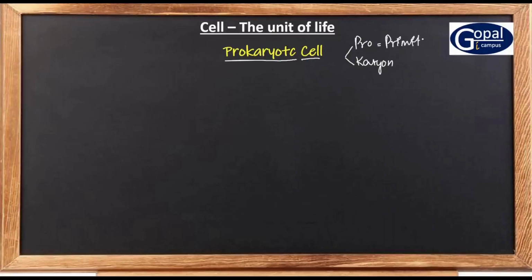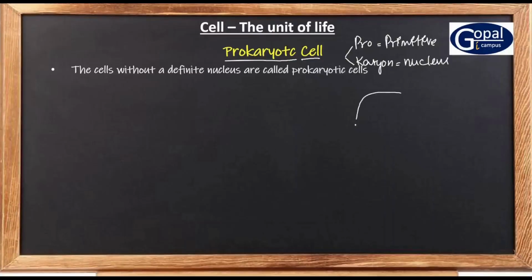Primitive. What is karyon? Karyon means nucleus. So a cell with a primitive nucleus is called a prokaryotic cell. What is meant by primitive nucleus? Here there is no well-defined nucleus.